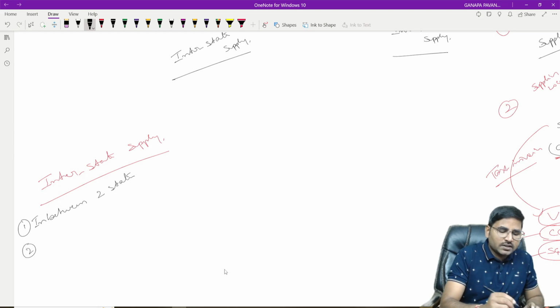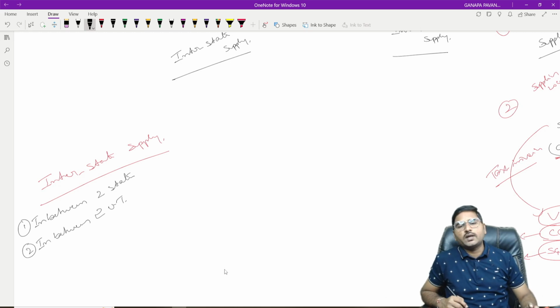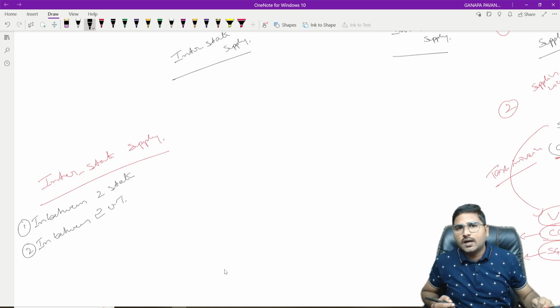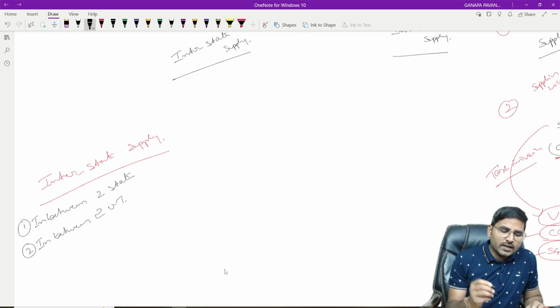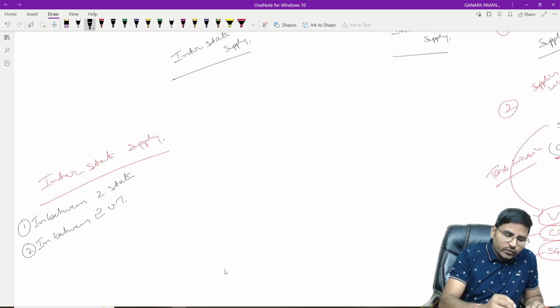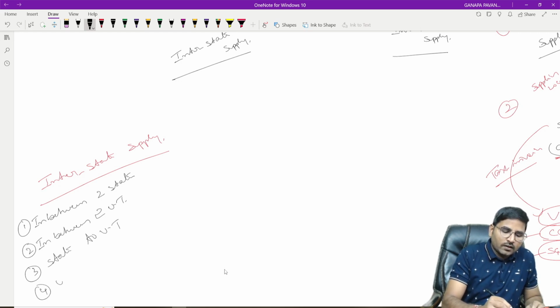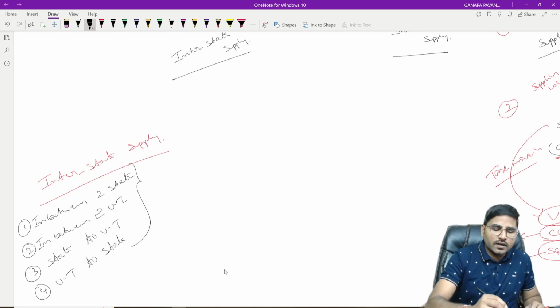Any supply taking place in between two states or in between two union territories, like Chandigarh to Dadra and Nagar Haveli. So where a supply takes place in between two states, or two union territories, or state to union territory, or union territory to state, these four situations shall be treated as interstate supply.